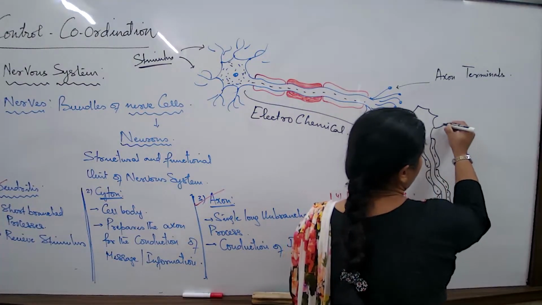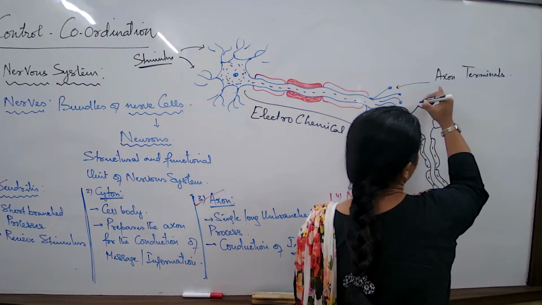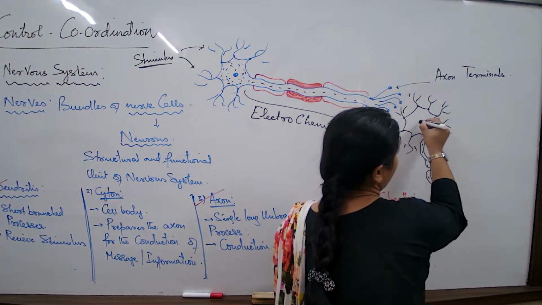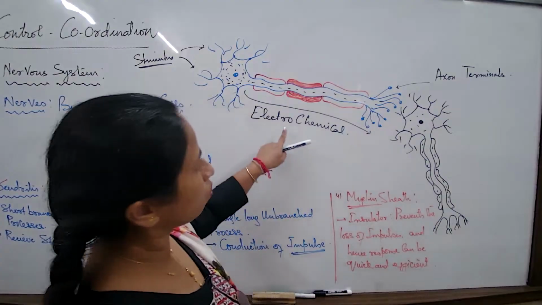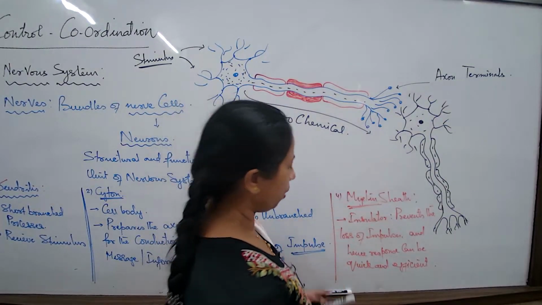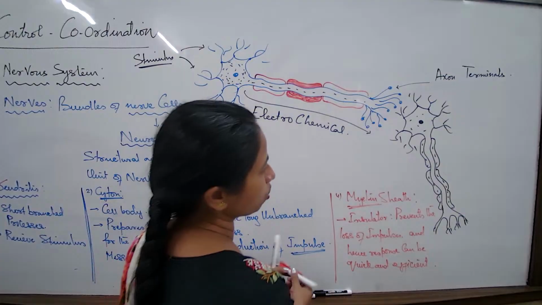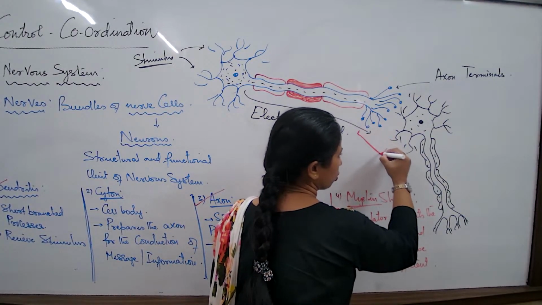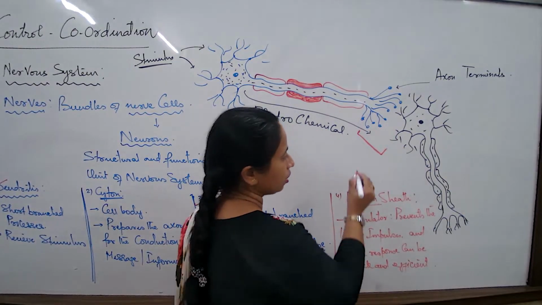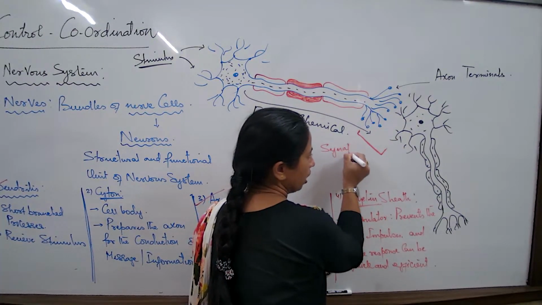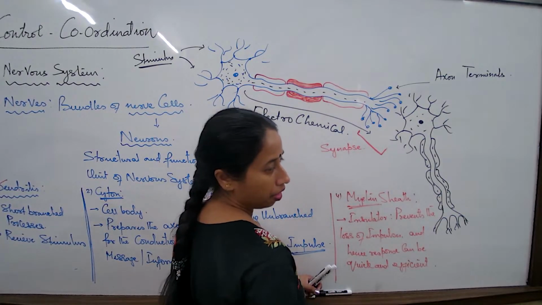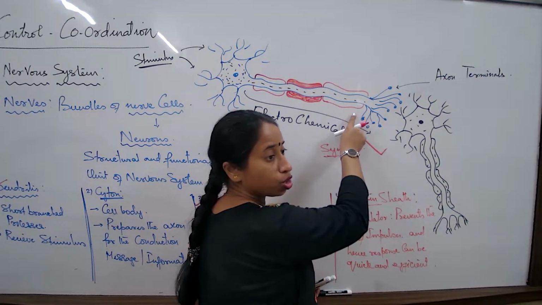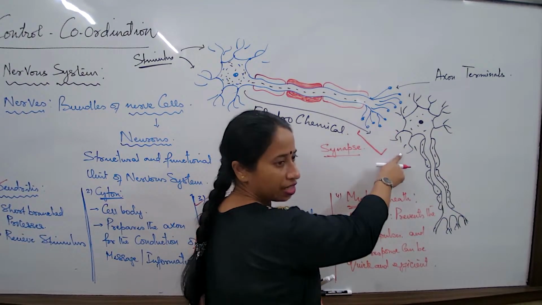So definitely there is this type of neuron that we are talking about. This is one. Then what are we going to name these junctions? Let us talk about the junctions. First, this is one neuron and this is the second. What is this particular junction known as, where both the neurons meet, or the junction of the axons of one neuron and the dendrites of the other? This is what is known as the synapse. How do we define this word synapse? The point of contact of the axon terminal of one neuron and the dendrites of the other.